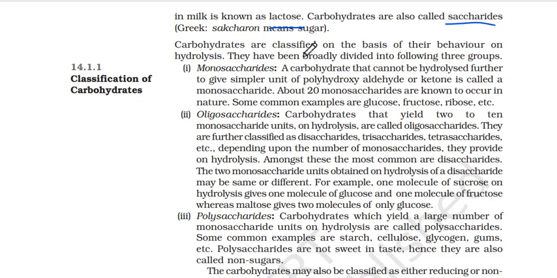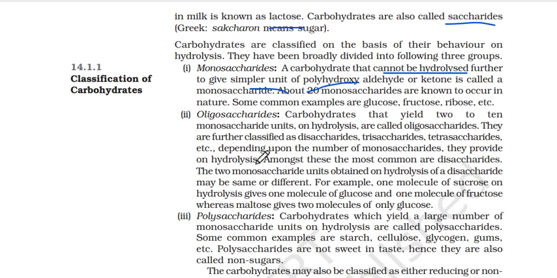Then coming to classification of carbohydrates. So they're classified on the basis of their behavior on hydrolysis. When we hydrolyze them, how will they behave? So they can be classified as mono, oligo, and polysaccharides. These terms, mono, oligo, you can relate to them. You must have done them. Mono means one only, which means there will be only one saccharide group. A carbohydrate that cannot be hydrolyzed any further to give simpler unit of polyhydroxy aldehyde or ketone is called a monosaccharide.